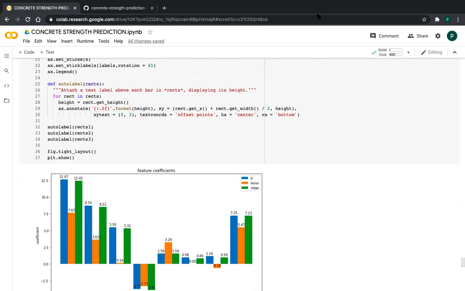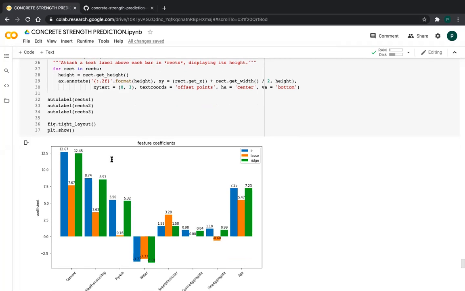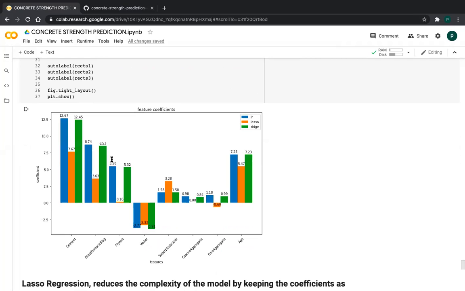And I am fitting this function, friends, for each bar plot, and I am using it. After I have written this line called figure.tight_layout, this method fits all the values tightly, and after that we give plt.show, and this is the graph, friends. So for each feature, this blue indicates linear regression, orange indicates lasso, and for ridge it indicates green, friends. For each feature, what are the coefficients?